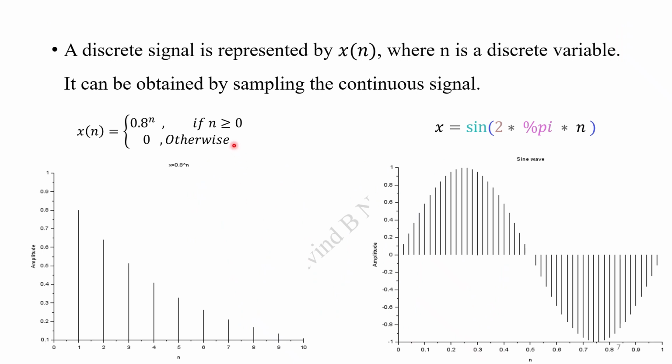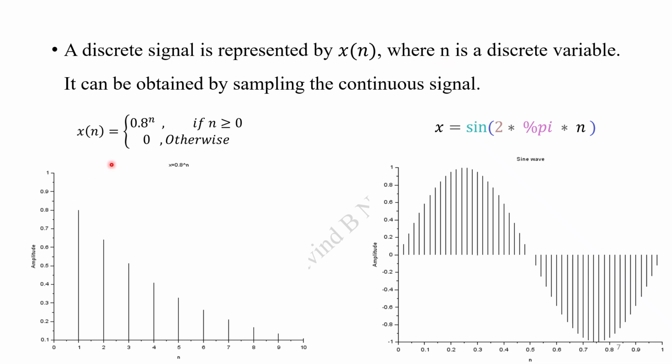Now getting into the discrete signal. A discrete signal is represented by x of n, where n is a discrete variable. It can be obtained by sampling the continuous signal. This is also a function with respect to a single variable only, but not with respect to time. We call that with respect to a discrete variable n.